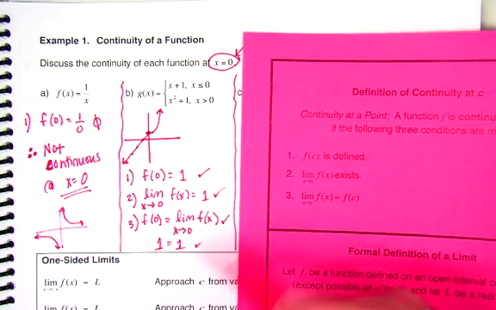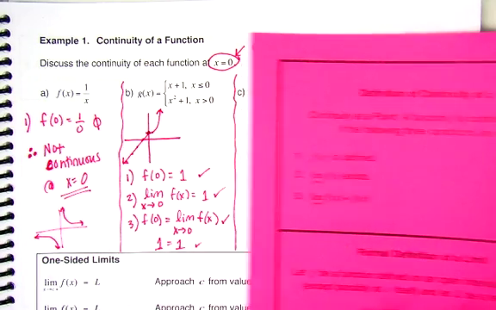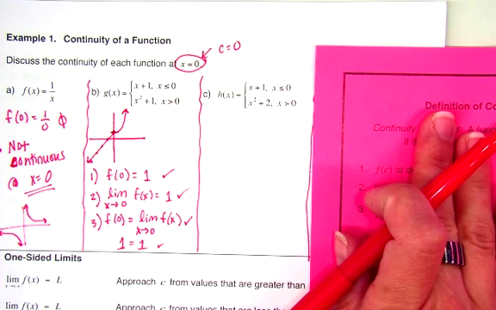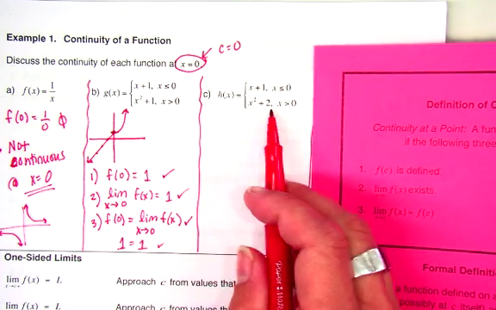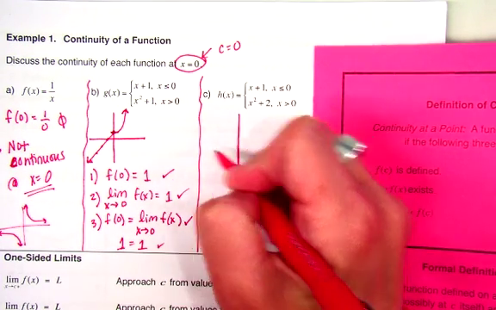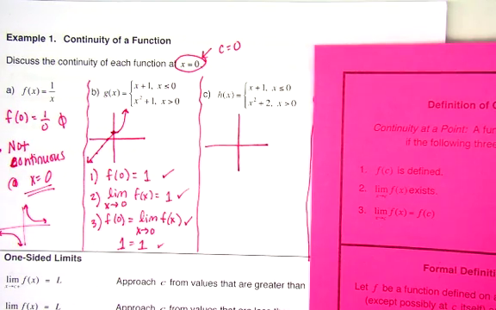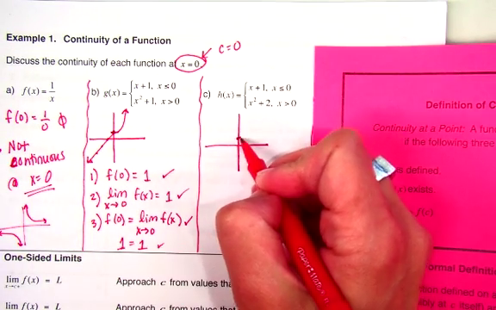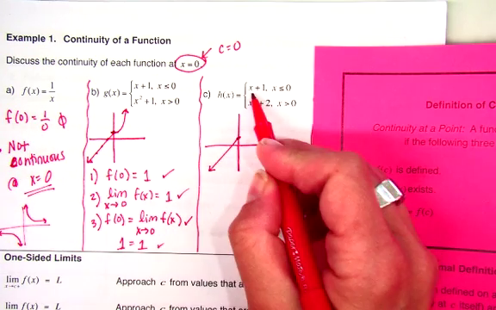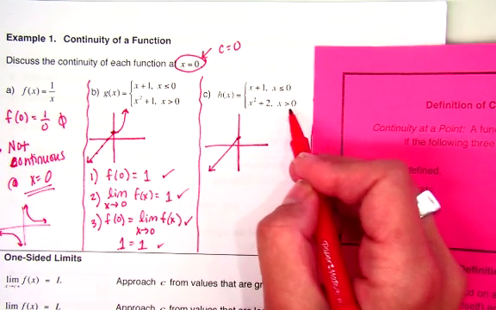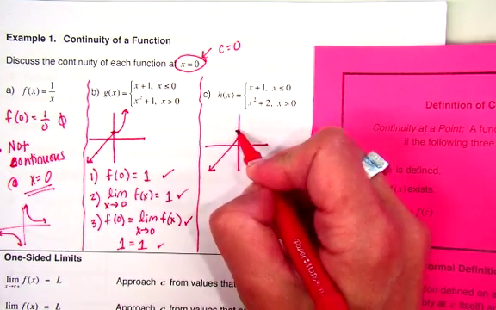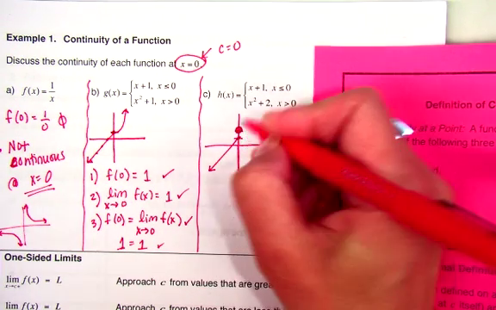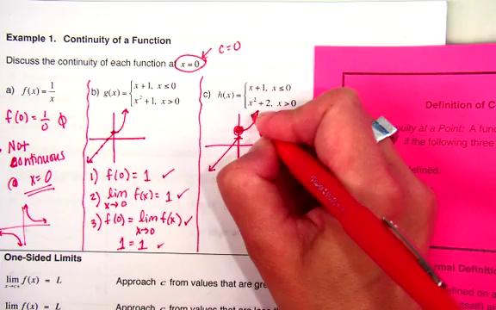Okay? Ready for C? All right, we've got another function. Very similar to the last one, but this is x squared plus 2. So how's my graph going to look a little different? It's not going to be continuous there, right? Because there's going to be a little jump. So that first one is still at 1, right? That's the x plus 1 for x less than or equal to 0. And then this, though, is at x squared plus 2. So that's up at 2, and that's an open circle. Sorry, pretend that's open. And there's my parabola.